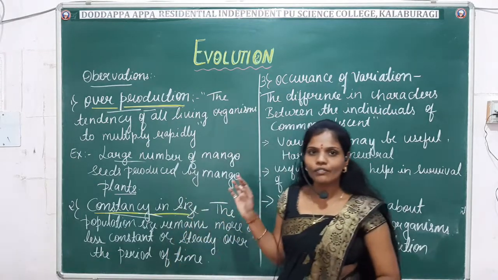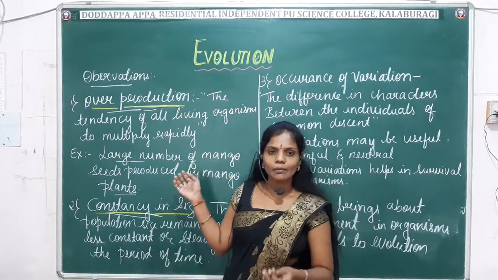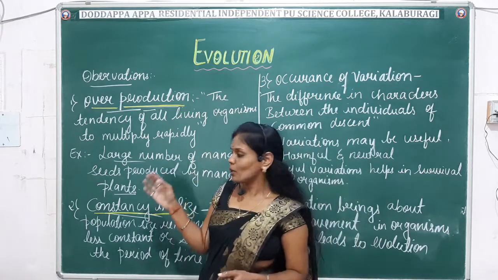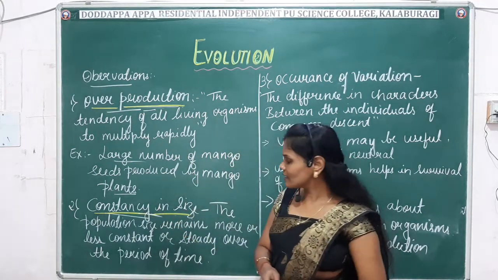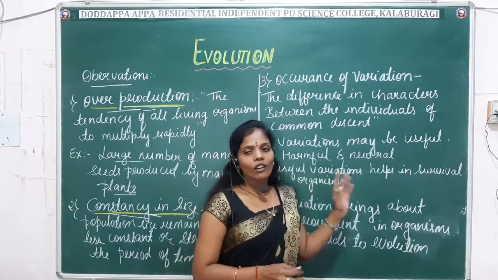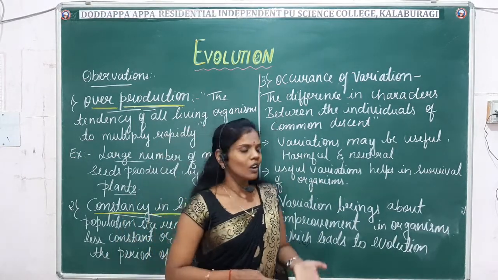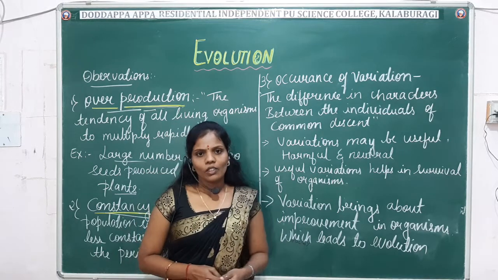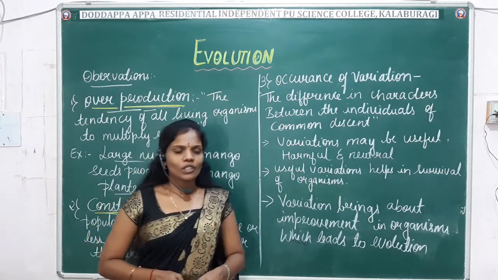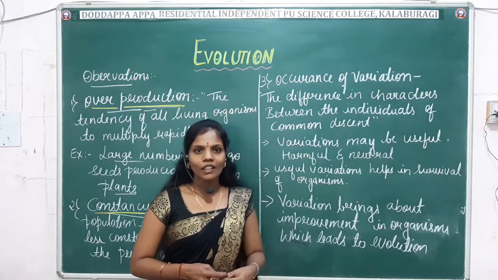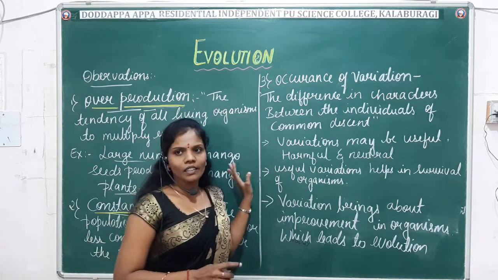So these are the three observations Darwin made during his studies: one is overproduction, another is constancy in size, and next comes the occurrence of variation. Again, the variation may be useful, harmful, or neutral. Okay, so next comes the conclusion. After studying all the observations, Darwin gave a conclusion. So next we'll study the conclusion.